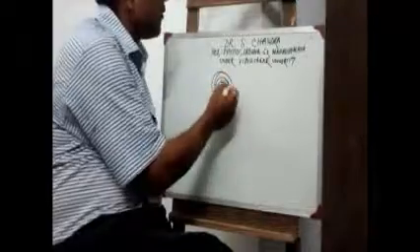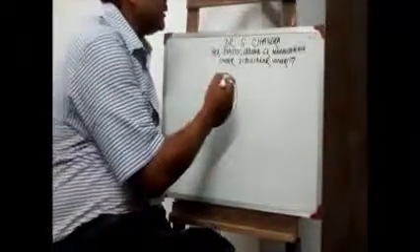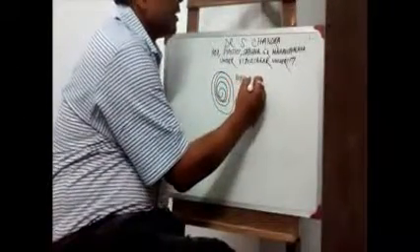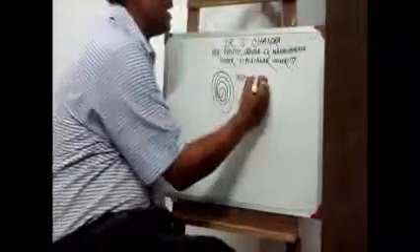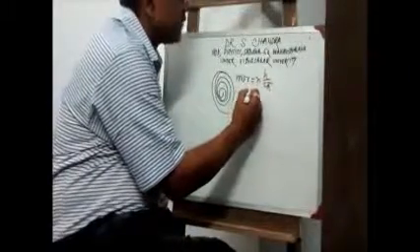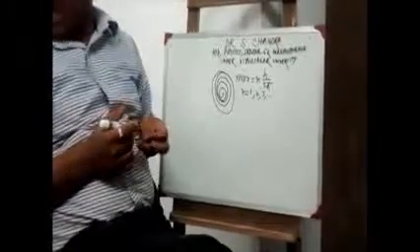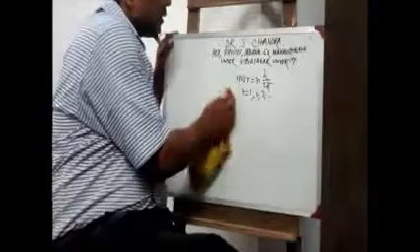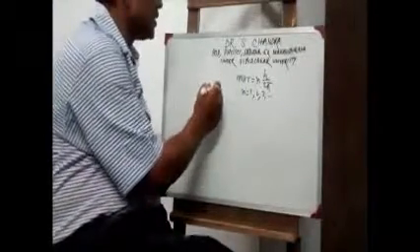And this problem has been solved by Niels Bohr. What did Niels Bohr say actually? Niels Bohr said, yes, when the electron is revolving around the circular orbit, there is an angular momentum that is mvr. m is the mass of the electron, v is the velocity, and r is the radius of the orbit.